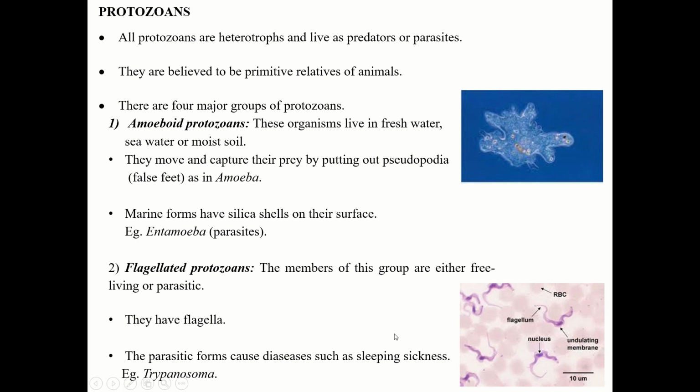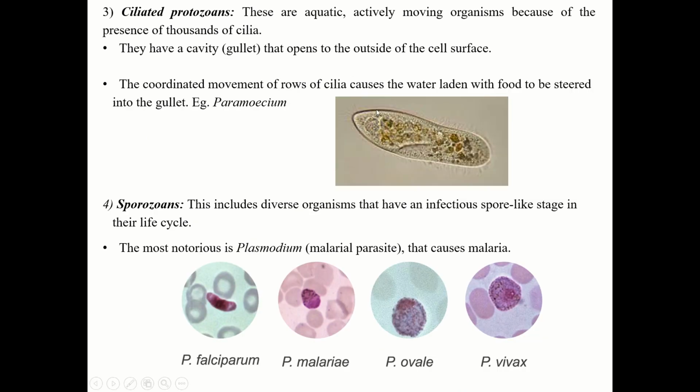The parasitic form causes diseases such as sleeping sickness. When it infects the body, it causes sleeping sickness. Example is Trypanosoma. So it causes sleeping sickness, Trypanosoma.